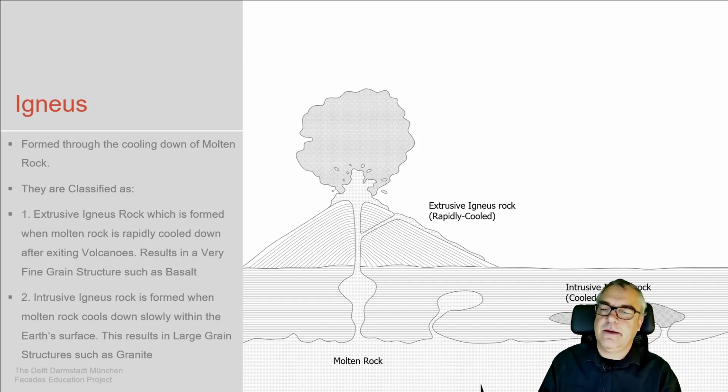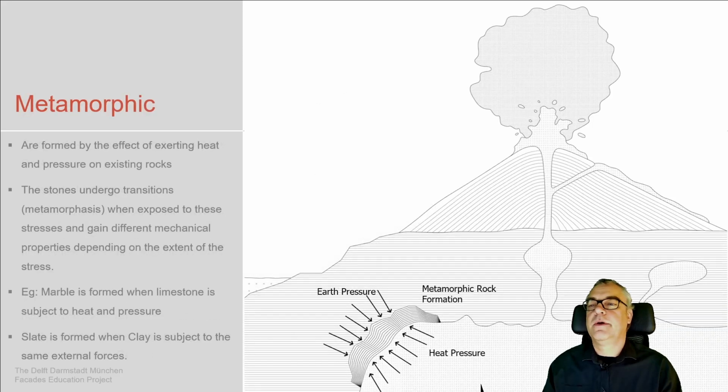This ends up in basalt as, for example, one of the types of natural stone, versus the intrusive igneous rocks, which are the magma that didn't find its way to the surface of the ground, but stays there and cools down and creates granite as a structure, a very solid, very strong material to be used.